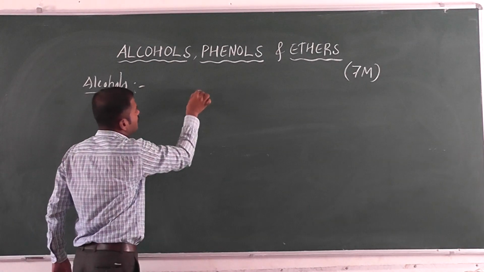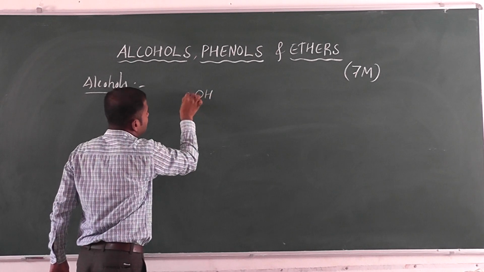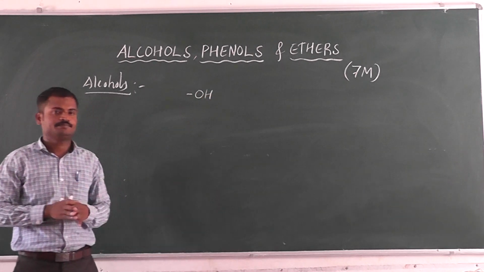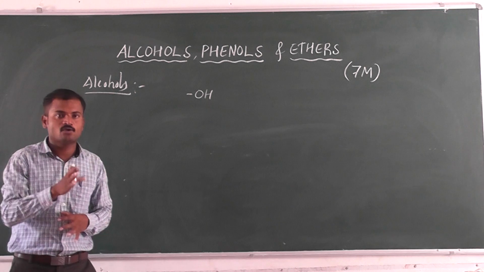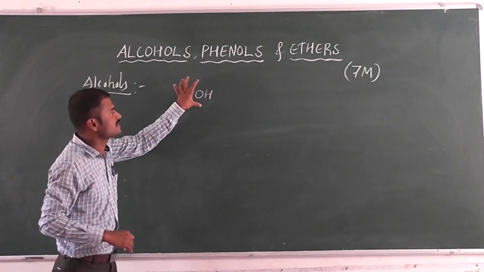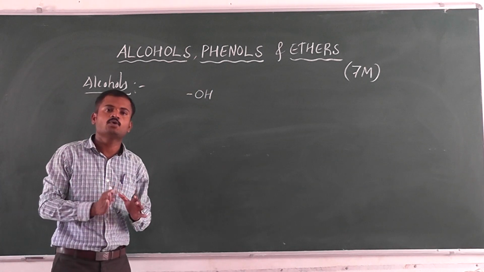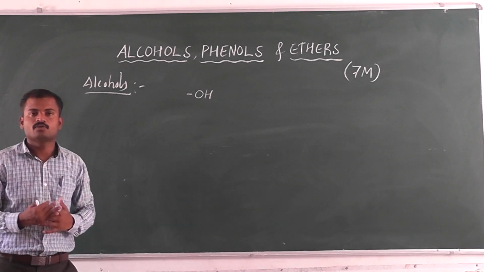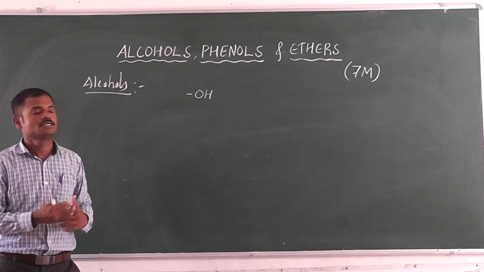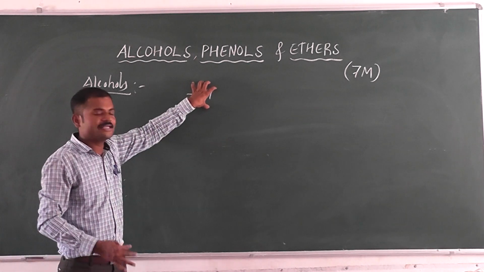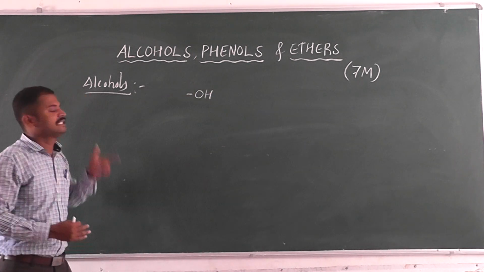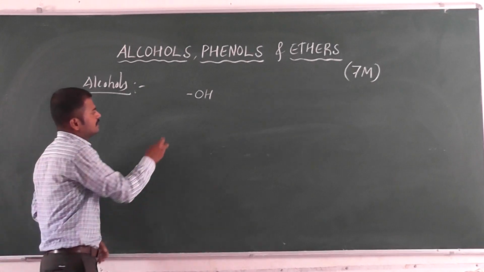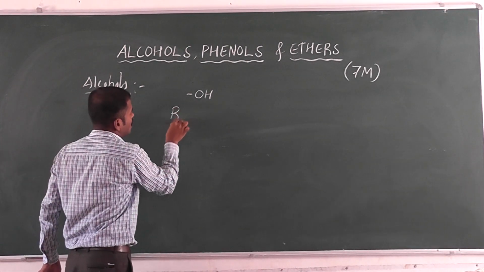If the OH group is directly linked with an aliphatic hydrocarbon, then that compound is called an alcohol. You can take any aliphatic hydrocarbon, and if it contains an OH group, it is called an alcohol. The general formula for alcohol is ROH.